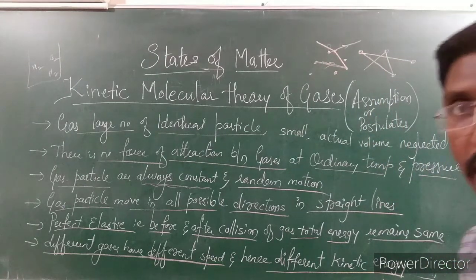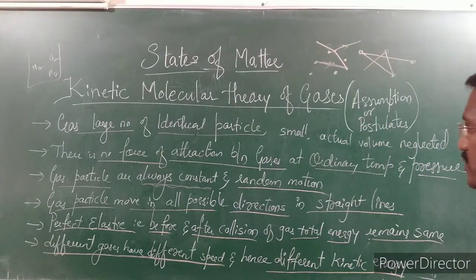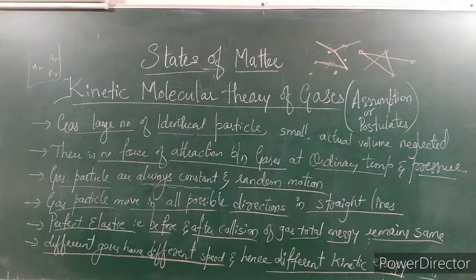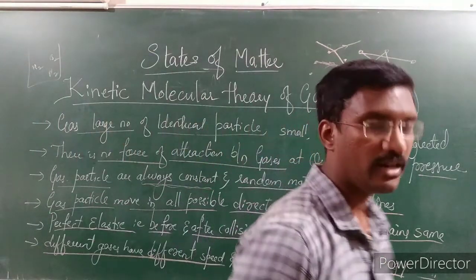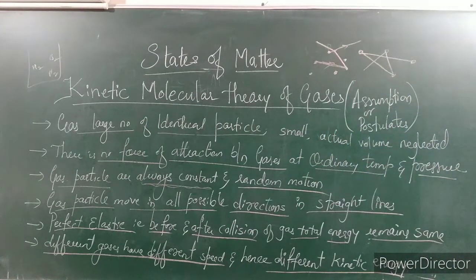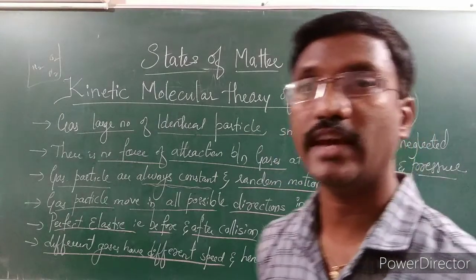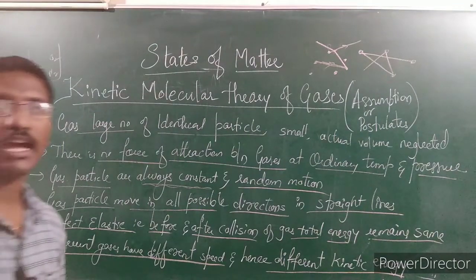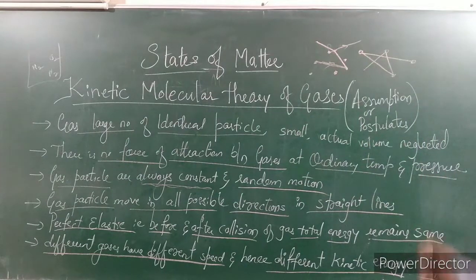The gases do not have any force of attraction at ordinary temperature and pressure, and gases are always in constant and random motion. Next, gases move in all possible directions in a straight line. Next is perfect elastic collisions, that is, before and after the collision they have the same energy. And the last one is different gases have different speed, which means they have different kinetic energy.